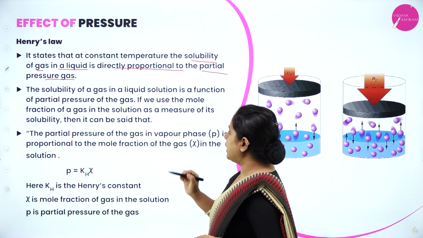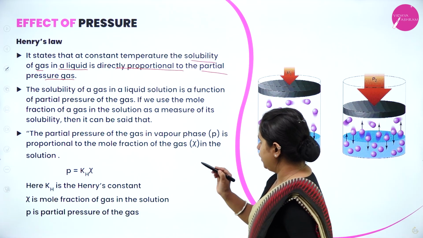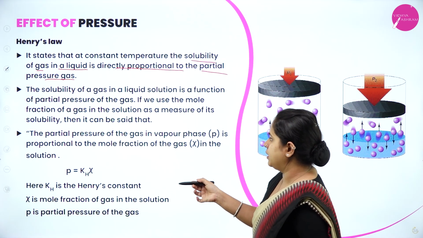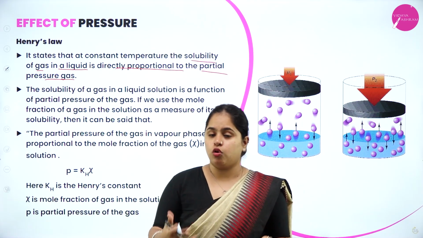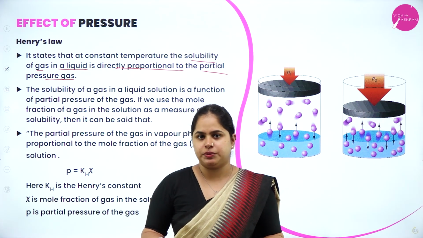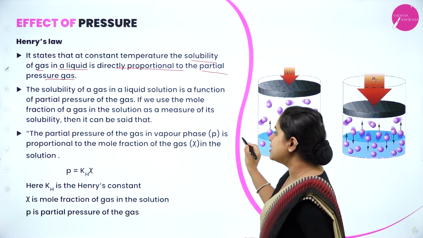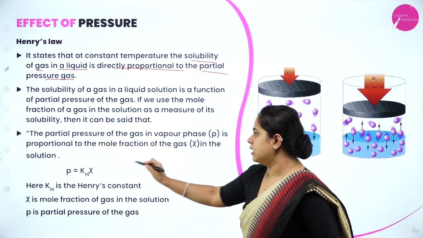So the solubility of a gas in a liquid solution is a function of partial pressure of the gas. If we use the mole fraction of a gas in the solution as a measure of its solubility, then it can be said that the partial pressure of the gas in vapor phase is proportional to the mole fraction of the gas in the solution.